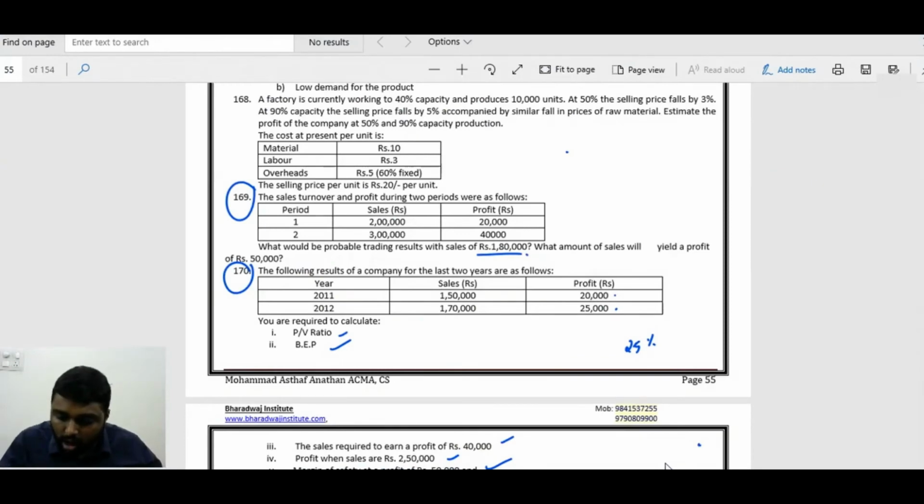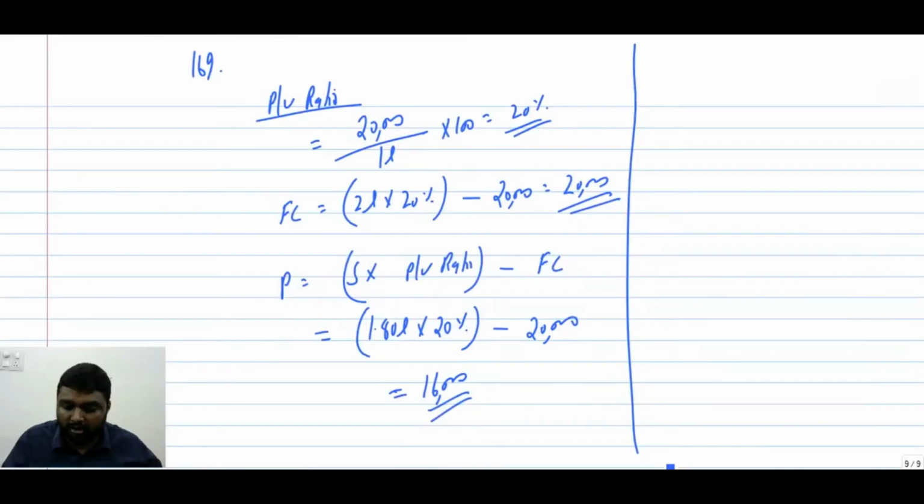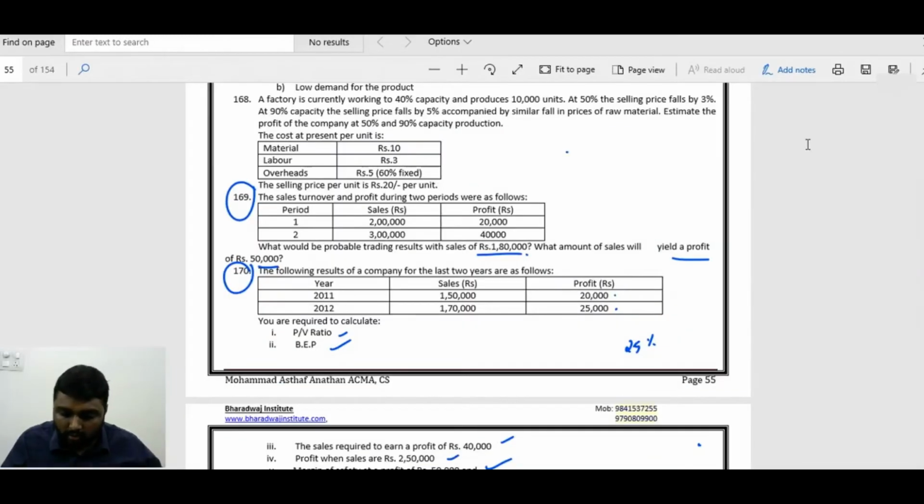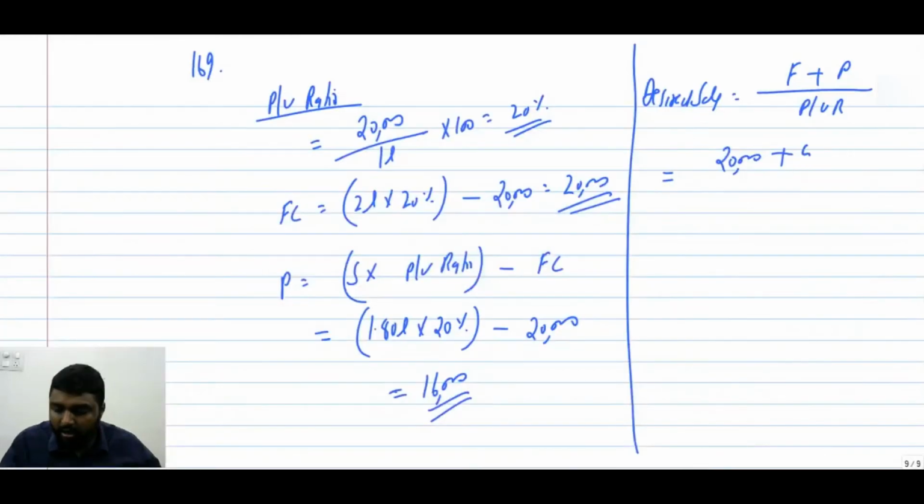Now, what is the amount of sales required for a 50,000 profit? So, desired sales is F plus P by PV ratio. What is the fixed cost? 20,000. What is the desired profit? We want 50,000, divided by 20%.